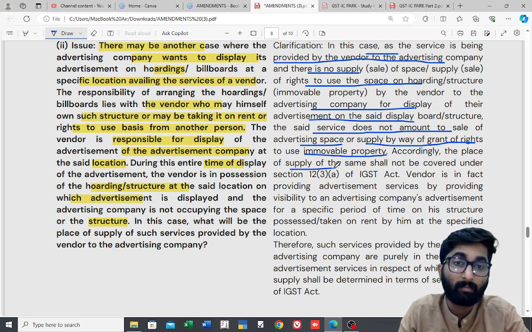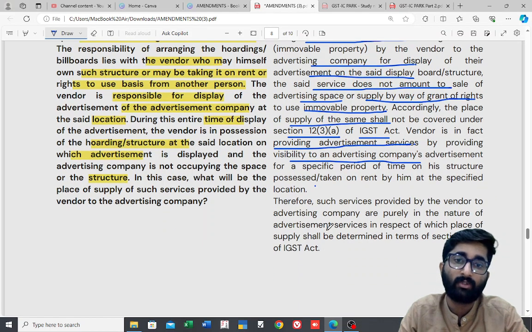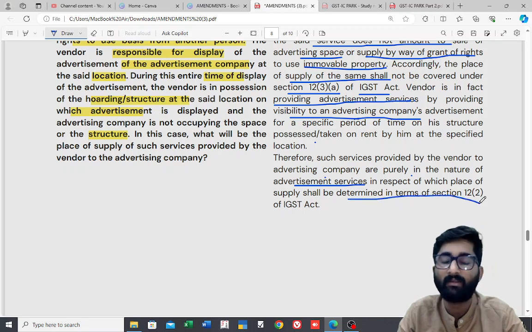Accordingly, the place of supply of the same shall not be covered under section 12(3)(a) of the IGST Act. Vendor is in fact providing the advertisement services by providing visibility to the advertising company for a specific period of time on his structure possessed or taken on rent by him at the specified location. So therefore, such services provided by the vendor to the advertising company are purely in the nature of advertisement services, in respect of which place of supply shall be determined in terms of 12(2) of the IGST Act.